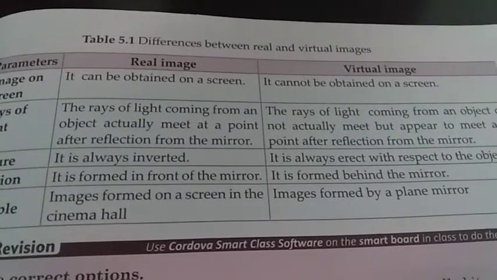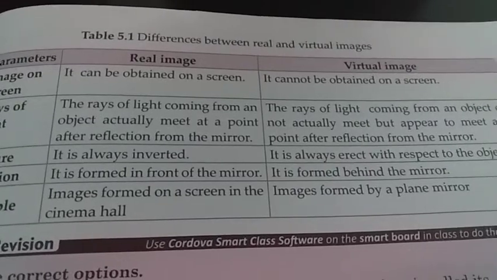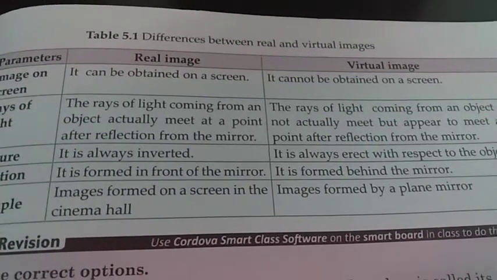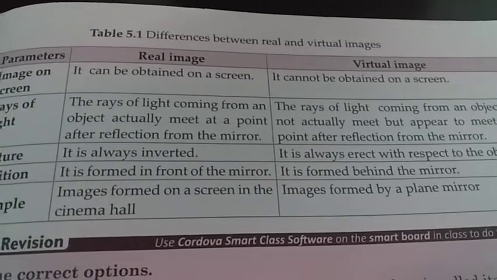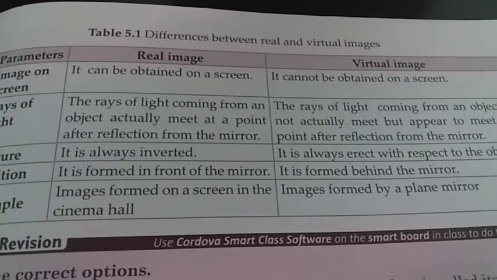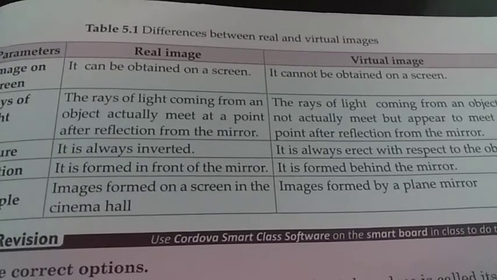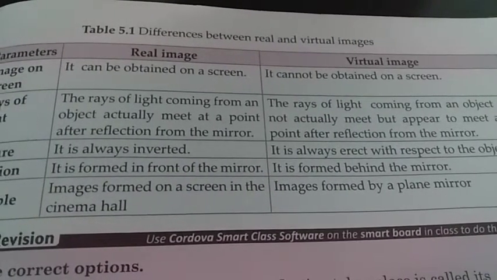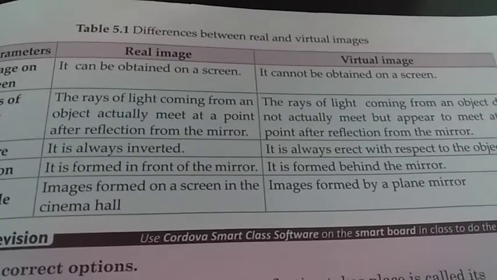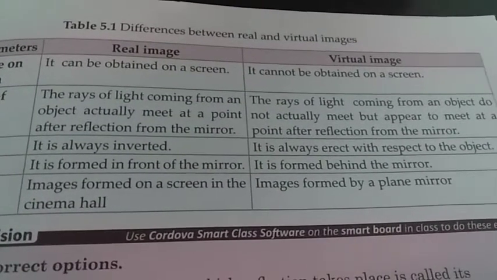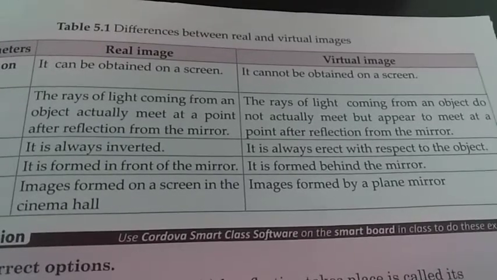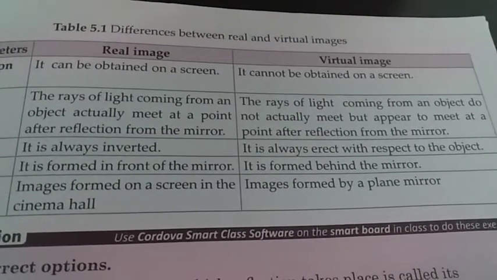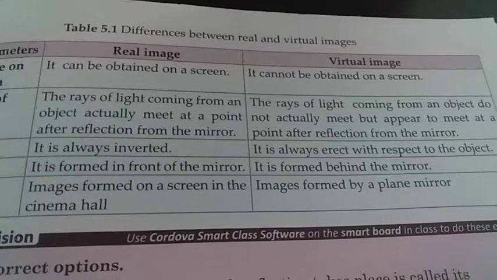Now the differences between real and virtual images. The image that can be obtained on a screen is a real image, and the image which cannot be obtained on a screen is a virtual image. The rays of light coming from an object actually meet at a point after reflection from the mirror in case of real image, and in case of virtual image the light rays coming from an object do not actually meet but appear to meet at a point after reflection from the mirror.